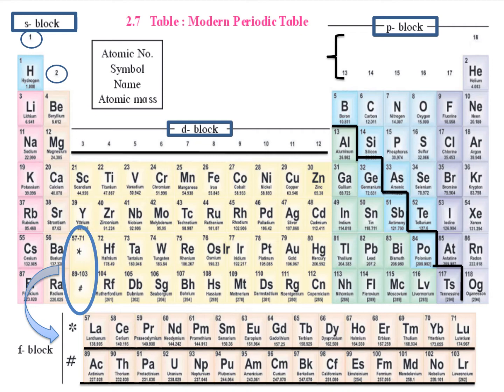All those elements which are on the left hand side of the zigzag line are metals. The ones which are on the right hand side are non-metals, and the elements which lie on the border of the zigzag line are metalloids. So on the left is metal, on the right is non-metal, and along the border is the metalloid. Okay, the elements which are in group 17 are halogens, and the ones which are in group 18 are noble elements. What are halogens?